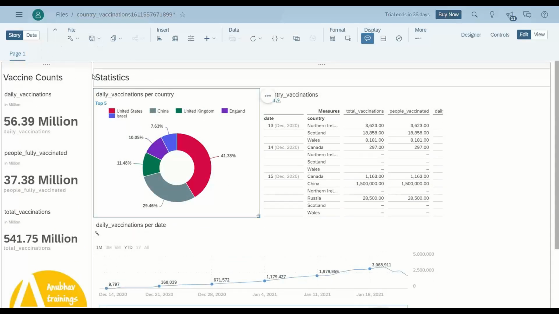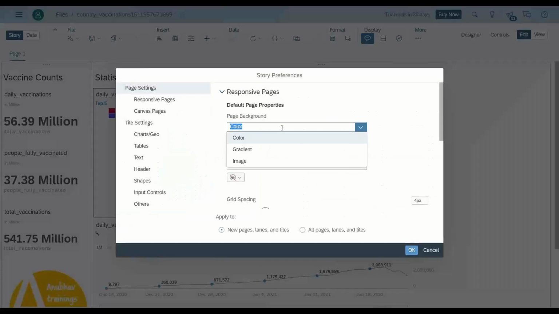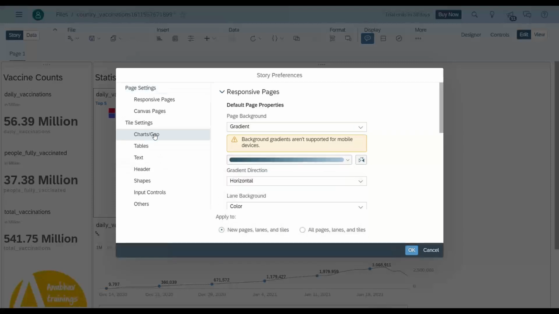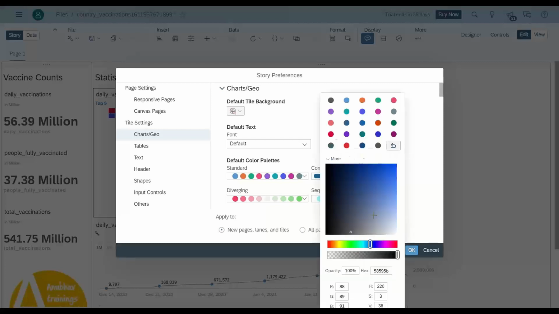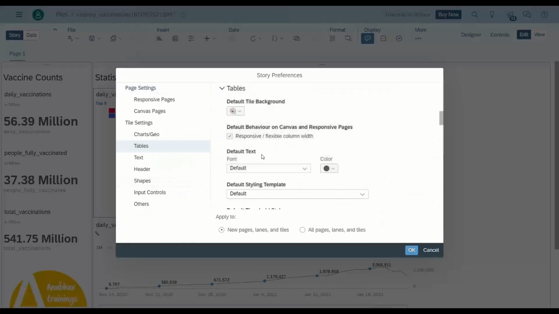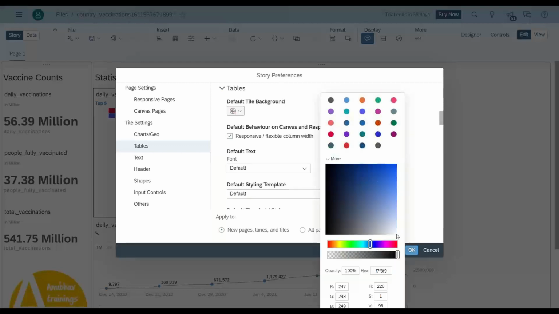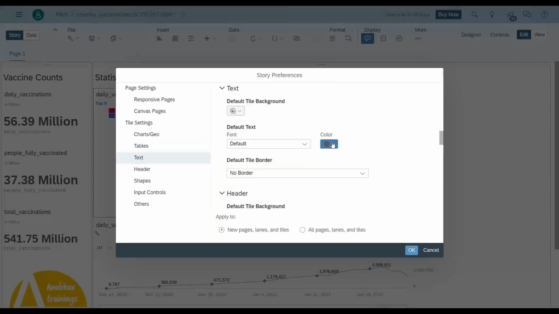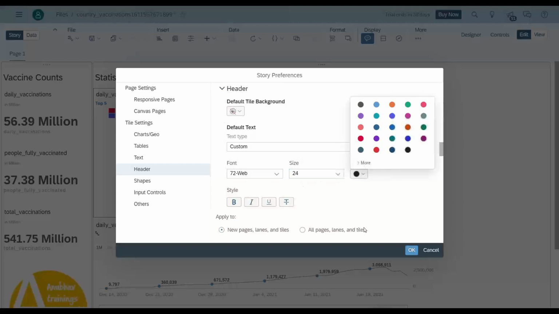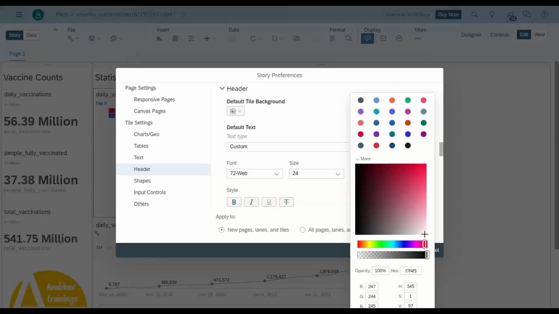And finally what I wanted to do is apply a little bit of formatting to this dashboard. So let me go back to preference, and I will just change the background color to gradient, dark one. However, I will just change my color for all my charts to lighter color. And just go back to preference, just change everything to white, the text color, so that on a dark background it should look beautiful. Yes, that's what we're trying to do.